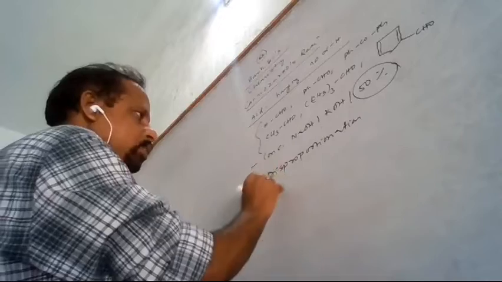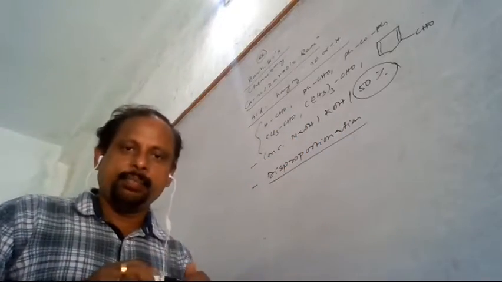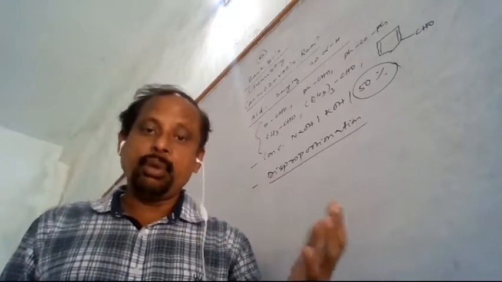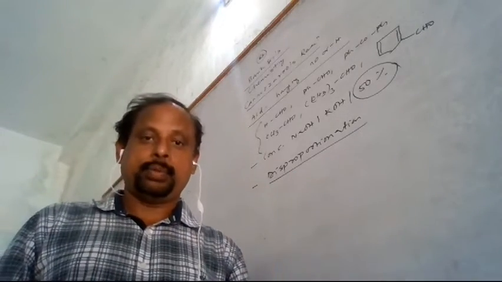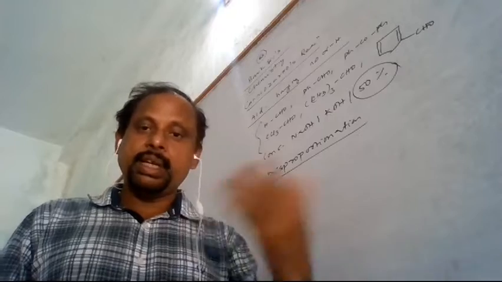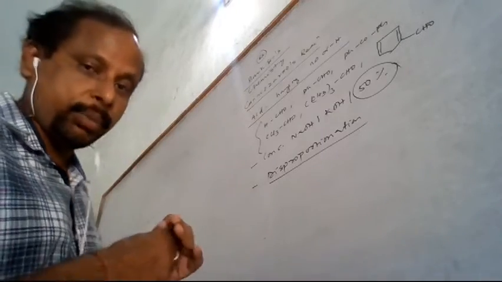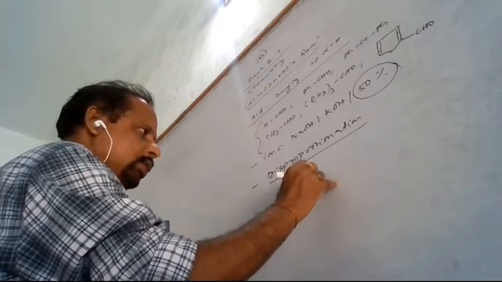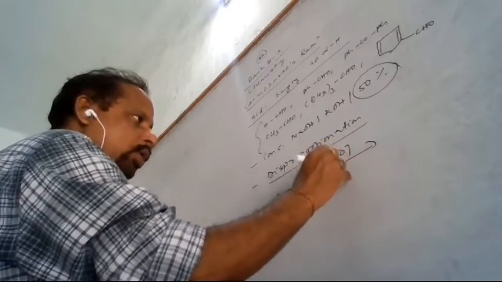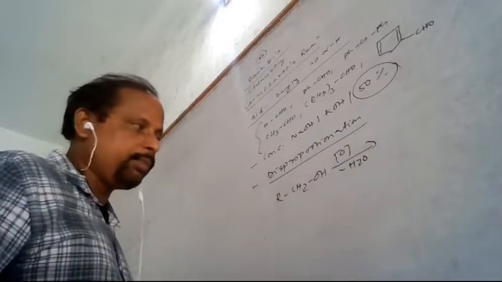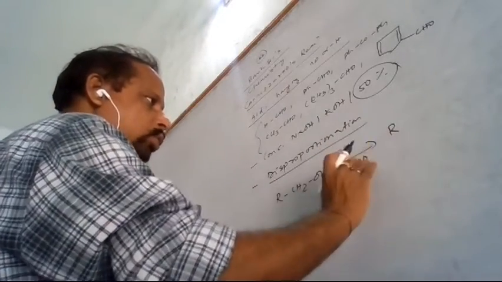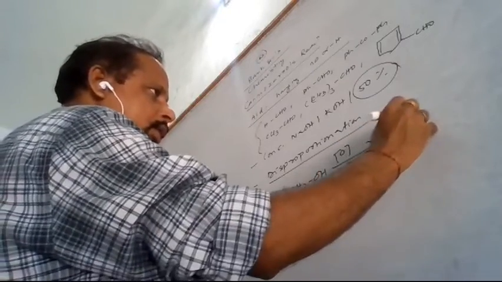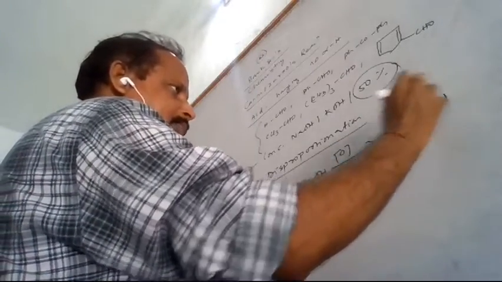Disproportionation reaction means what? It is a redox reaction where the same compound is oxidized as well as reduced. So you see, RCH2OH is the alcohol. When alcohol oxidizes, with the loss of hydrogen it is converted to aldehyde or ketone.